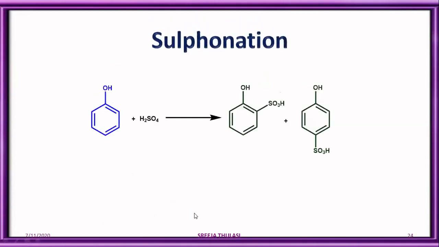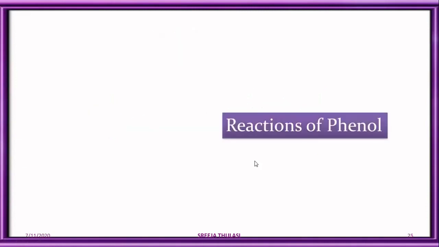Last example is sulfonation. When phenol is treated with concentrated sulfuric acid, it gives a mixture of ortho and para-hydroxybenzene sulfonic acid. So that is all in the electrophilic aromatic substitution section.